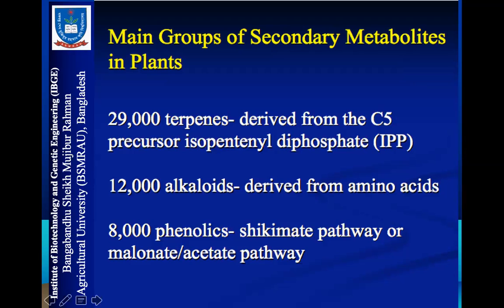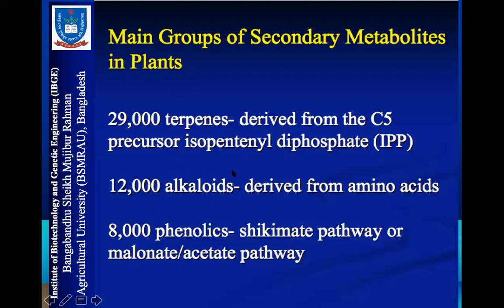So 29,000, this is a bit older data, currently maybe 32,000 terpenoids are known. Terpenoids can be found in marine organisms, for marine invertebrates like sea urchin or sea cucumber and many other marine organisms. So terpenoid compounds are one of the largest, mostly the largest group of secondary metabolites.